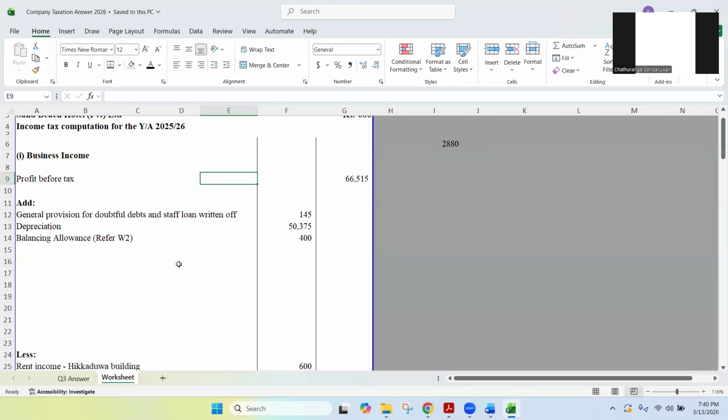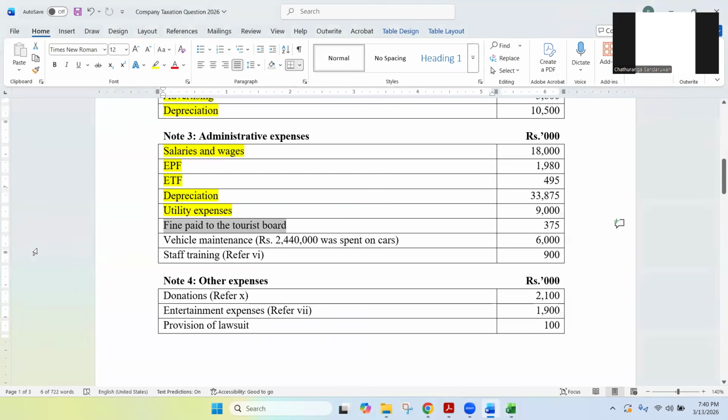That means you need to add back the fine paid to the tourist board, the value is 375, adding back 375. All right, and that is adjusted.